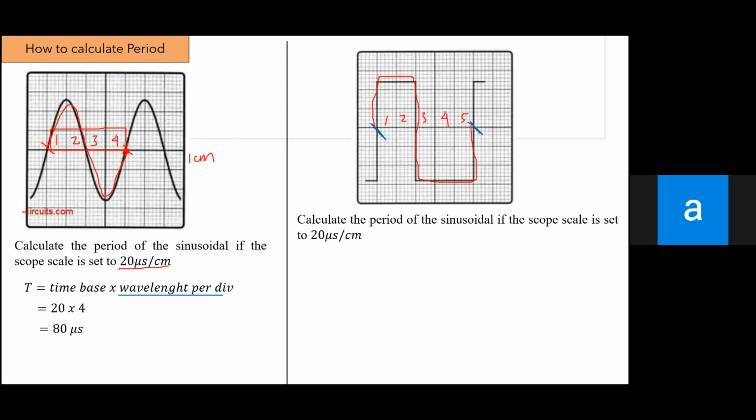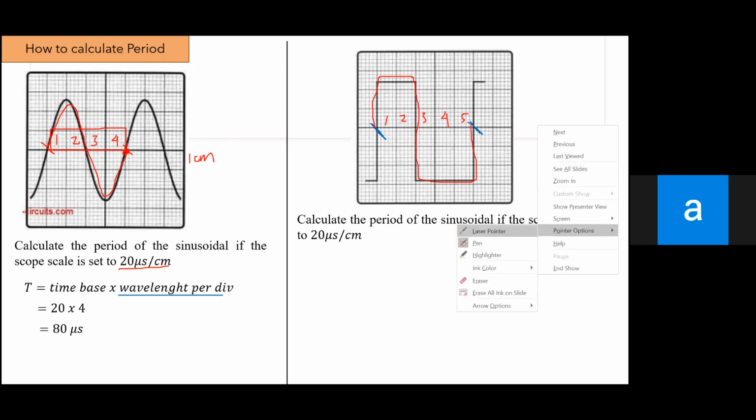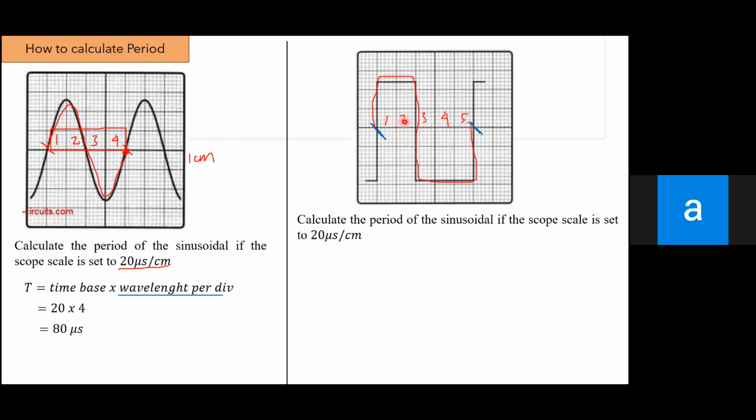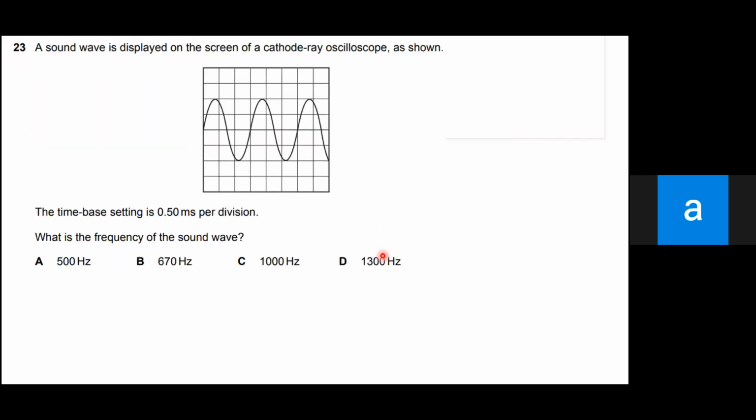If one division is 1 centimeter, then 5 divisions means 5 centimeters. Use the same formula with time base 20 microseconds. Substitute here and you get 100 microseconds, to determine the period on the cathode ray oscilloscope. Then let's try this one.